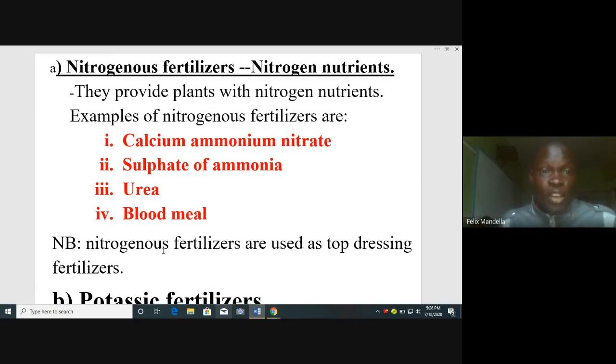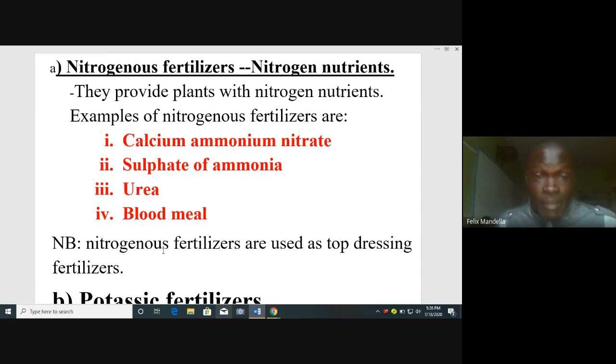We have another one called urea. Not urine. No. It's called urea. Though urea is a component of urine, we are going to look at that in class 8. Good. Then we have blood meal. It is not the meal for blood. I know now our friends, the Maasais we have in the house, start saying we are talking about blood meal, a meal made from blood.